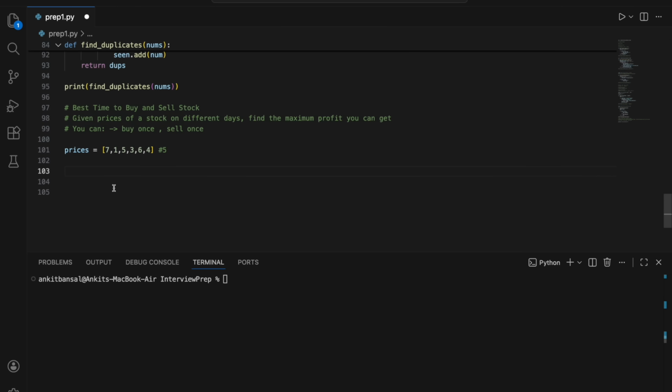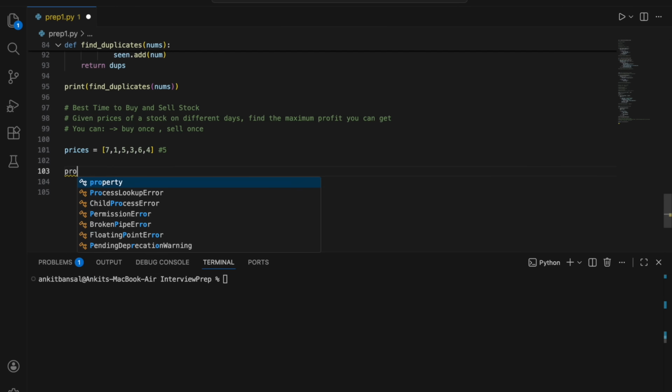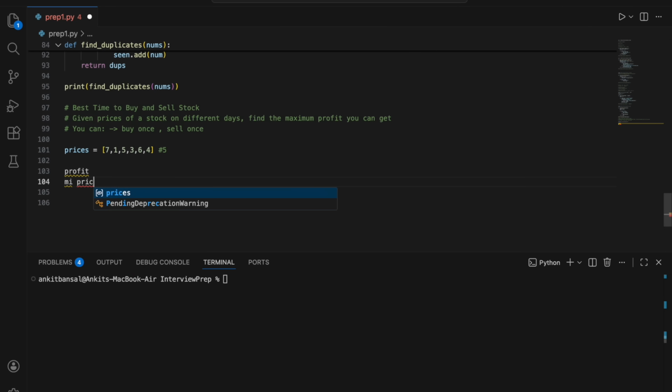Okay, so what we will do, if you think about it, we need to keep track of our profit and the minimum price, right? So we will start from the first element, from here. Let's assume I'm buying here, so my buy price is 7. Let me write that the buy price is 7 on the first day.